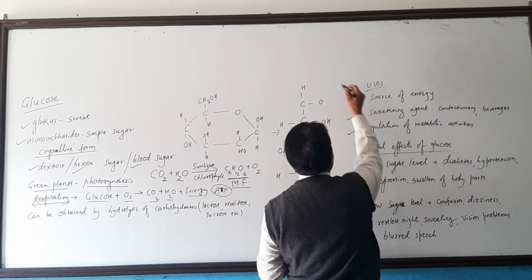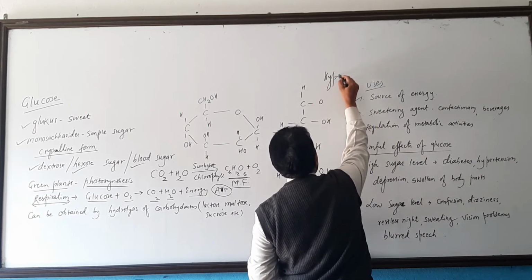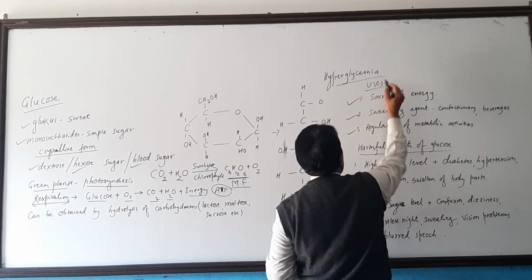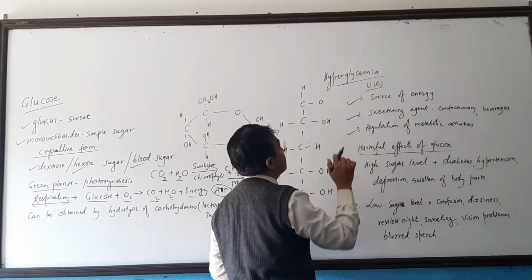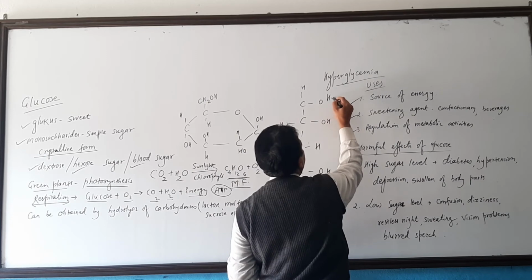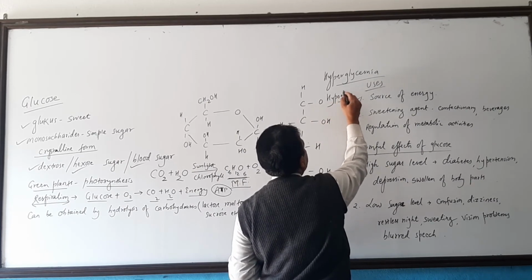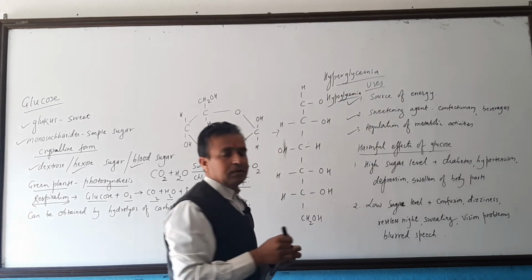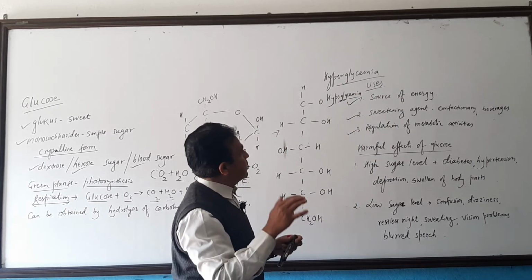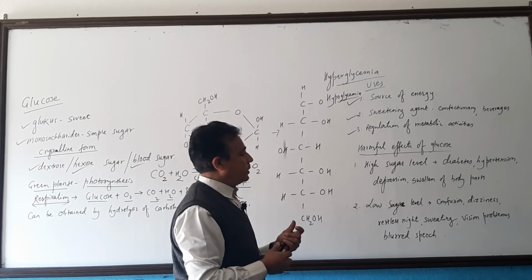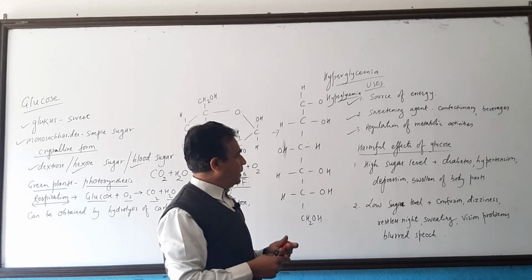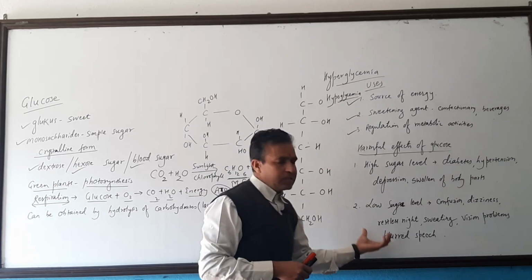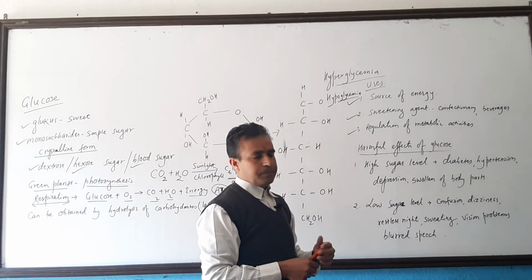If the amount of glucose is more in our blood, it is hyperglycemia. If the amount of glucose is less, it is called hypoglycemia. Hyper is the condition in which the amount of sugar is more in our blood, and hypo means less. So, both conditions are dangerous to us.